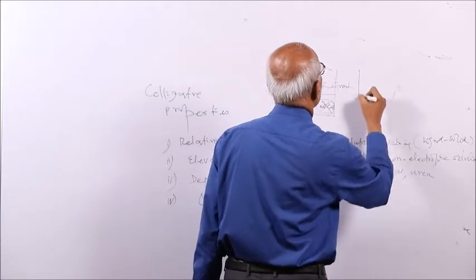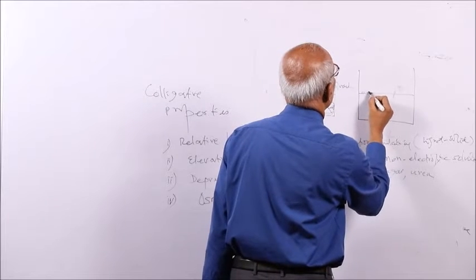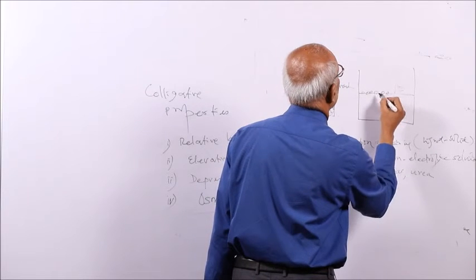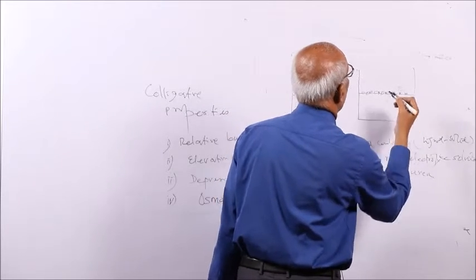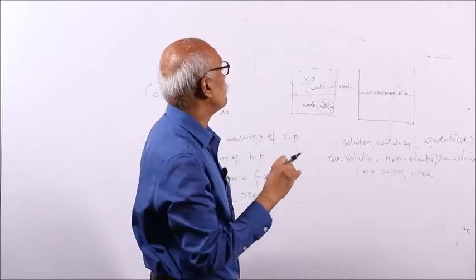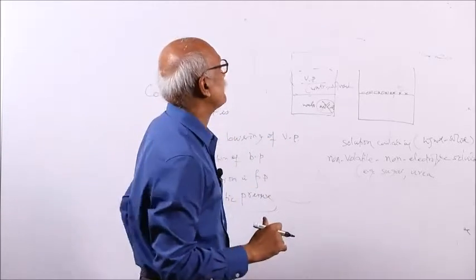And why is the vapor pressure of a solution less? Because some of the water particles are substituted by solute particles. As the percentage of water particles on the surface is less, the vapor pressure is less.